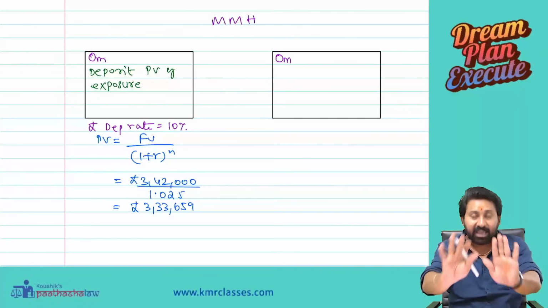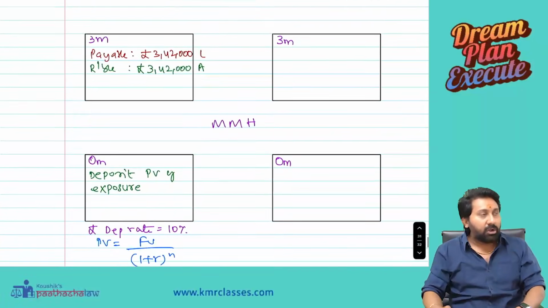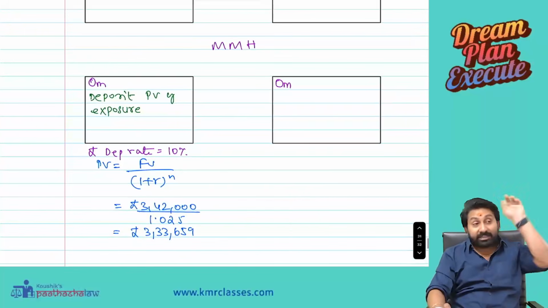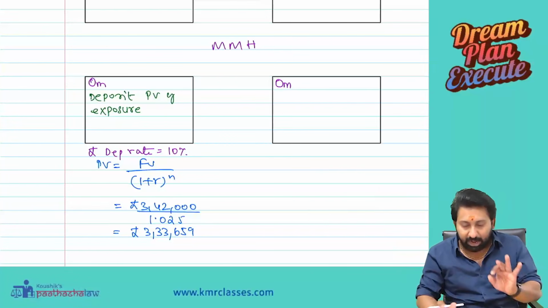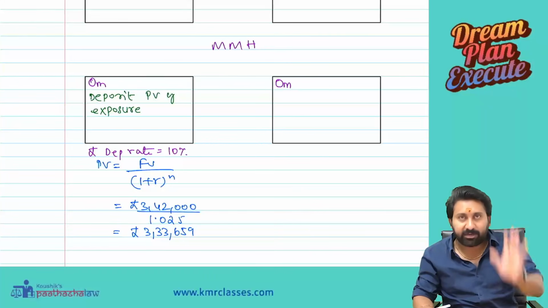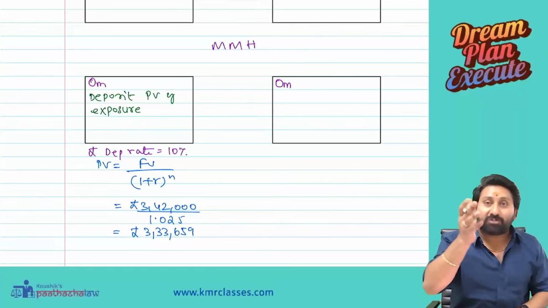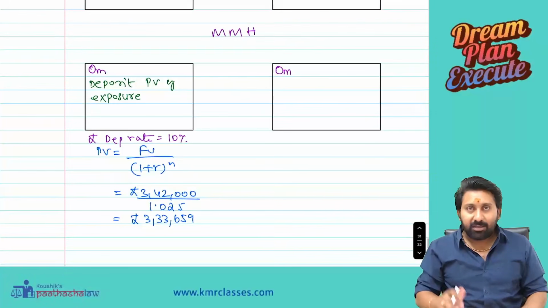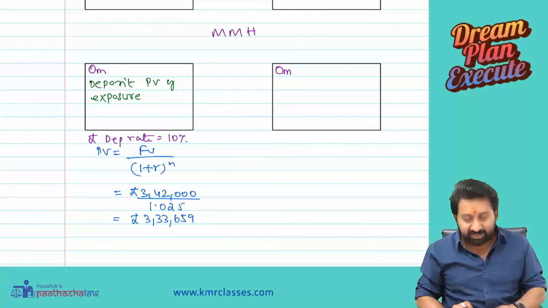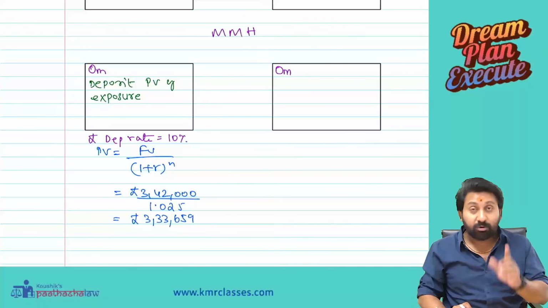But listen carefully, here is a catch. Normally, when you do the receivables flow from the previous question, everyone will do the same. Now my question: you are from which country? USA. You have to deposit in which currency? UK pounds.